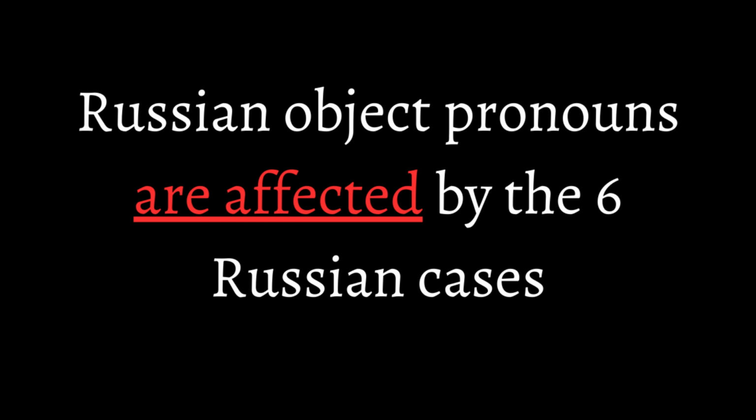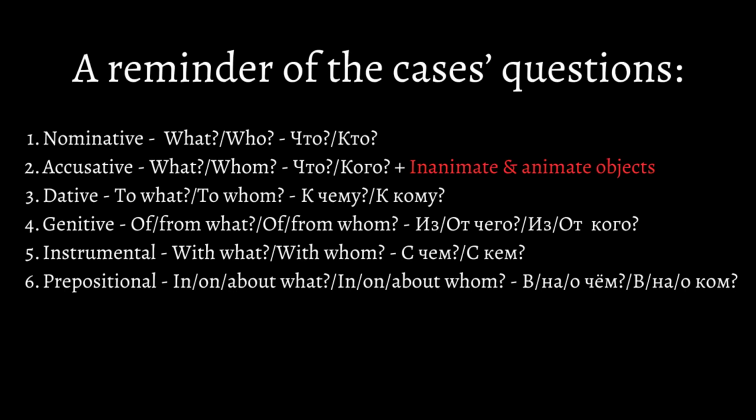First, to fully understand object pronouns in Russian, for this lesson, a reminder of the cases is needed. And in this case, I'll elaborate a bit more on the questions of the cases. The nominative answers what and who. The accusative answers what and whom, and it works with animate and inanimate objects. The dative answers to what and to whom. The genitive answers of, from what and of, from whom. The instrumental answers with what and with whom, and the prepositional answers in, on, about what and in, on, about whom.